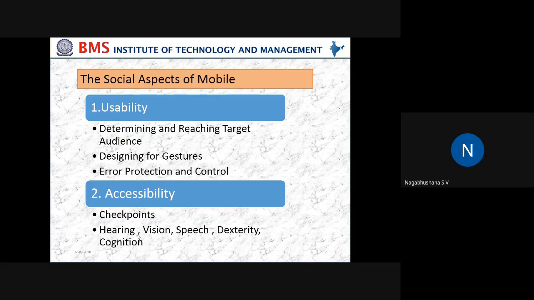If the fonts or the information displayed is very, very small, that means it is very difficult to read, then I don't appreciate that kind of an interface. And if the information that gets displayed on mobile devices is very large, it will be cluttered information. So it is not possible for the end user to use the applications very effectively.